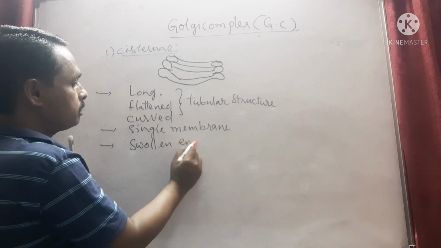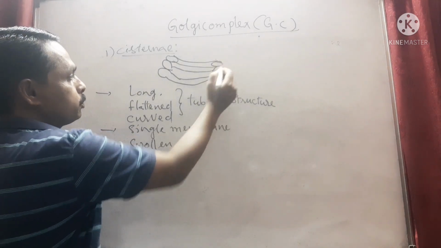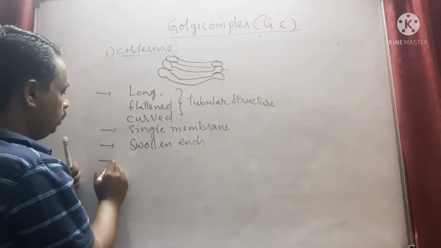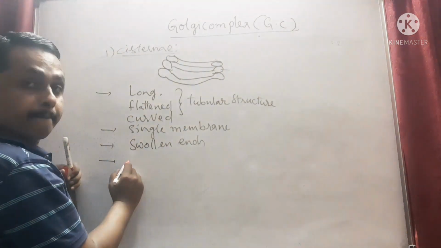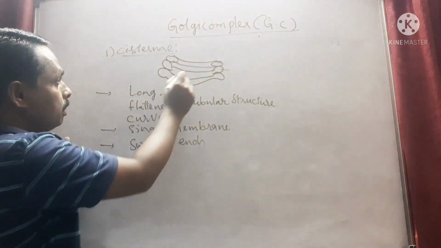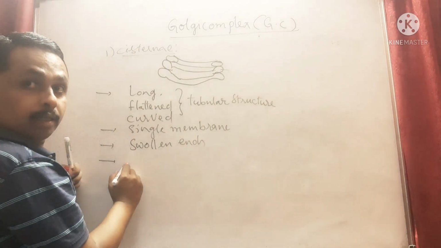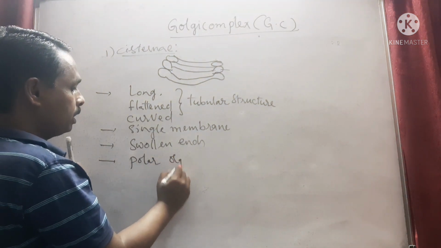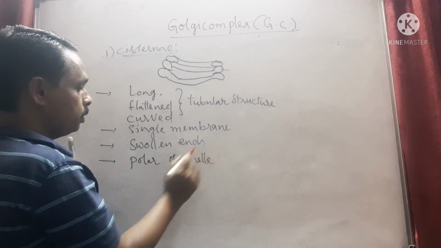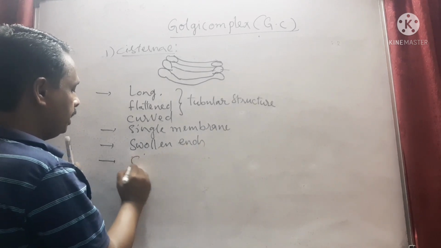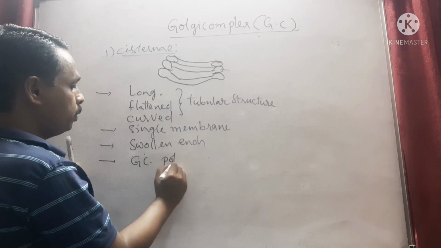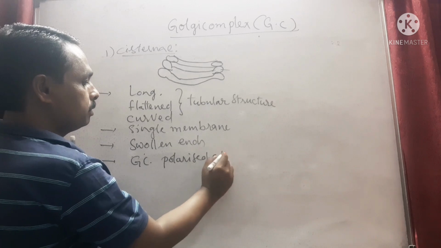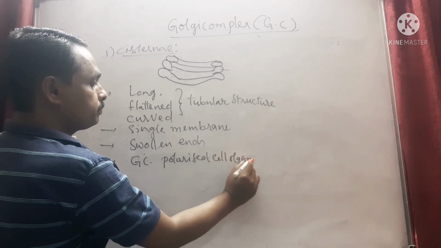Swollen ends. See, look at here. These are swollen ends. Right. Due to its curvature, cisternae is a polar organelle. Due to its curvature, the Golgi complex is a polarized cell organelle.